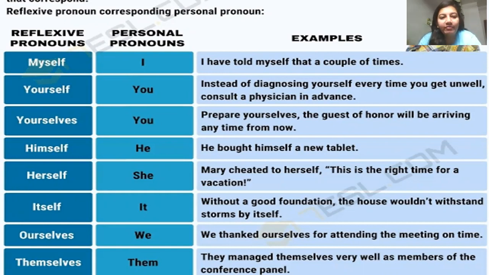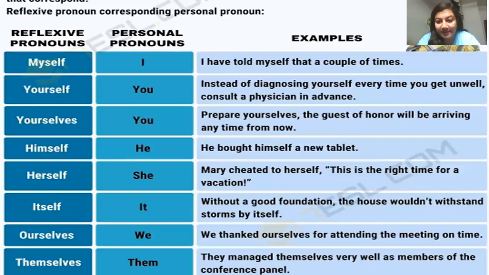Then for you, the reflexive pronoun is yourself. Instead of diagnosing yourself every time you get unwell, consult a physician in advance. So here, yourself is again referring back to you. Which thing is yourself referring to? You. Instead of diagnosing yourself, it is better you consult a physician. Then the reflexive pronoun for you can also be yourselves when our subject is plural.